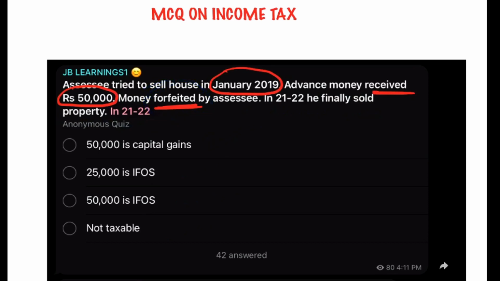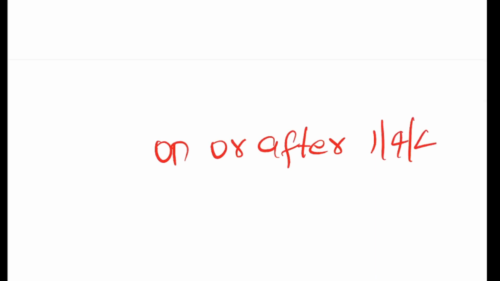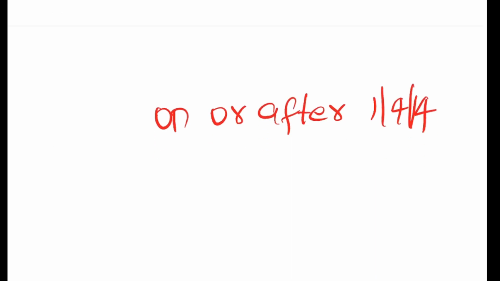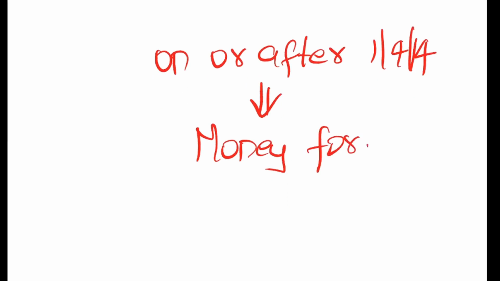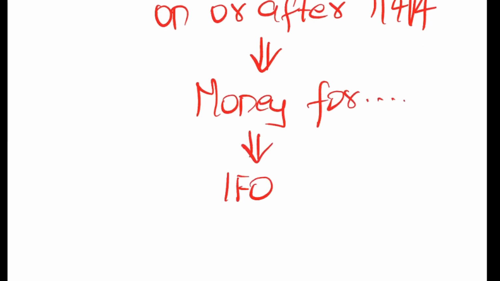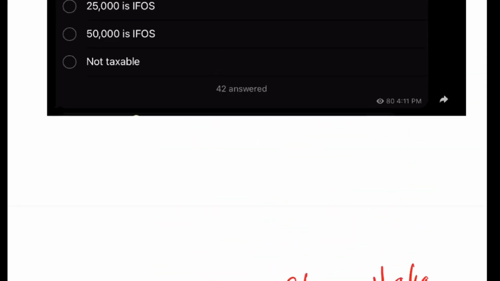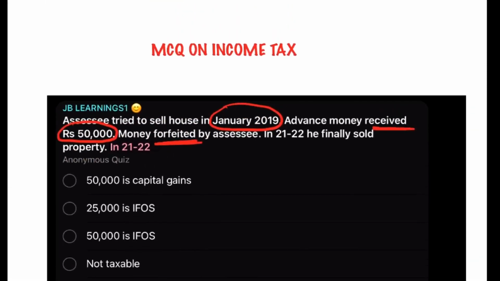Now, on or after 1st April 2014, the rule for forfeiture is that any money in relation to a property which is forfeited is taxable under income from other sources. So obviously the money 50,000 which is forfeited is taxable under income from other sources.